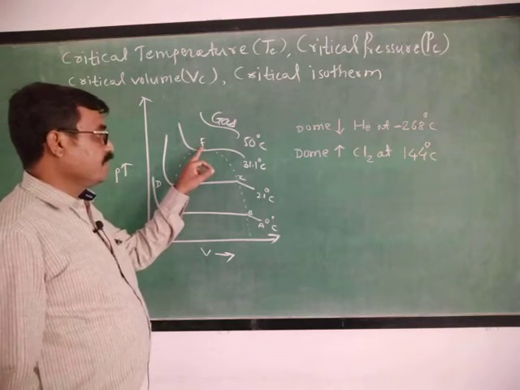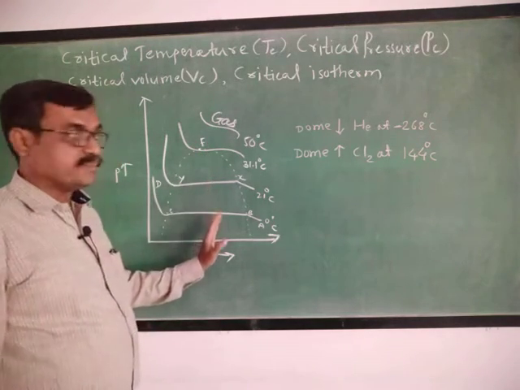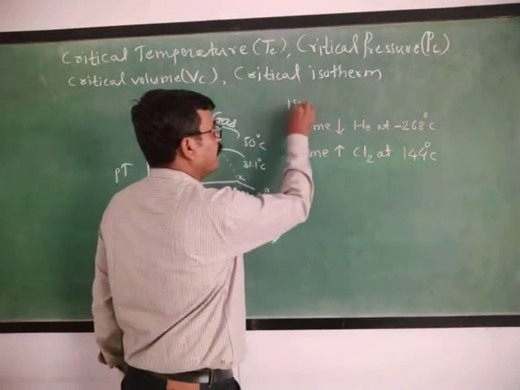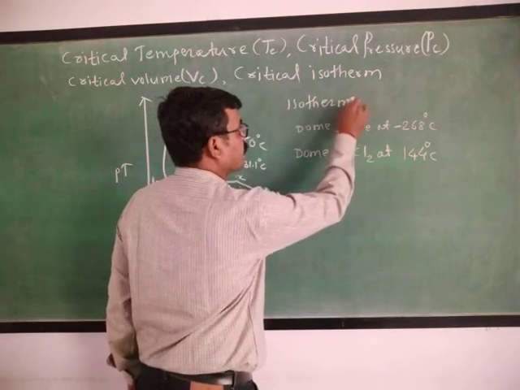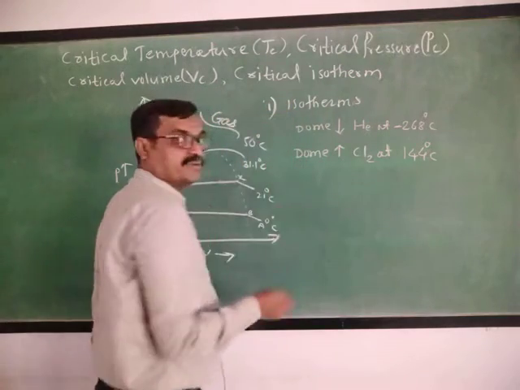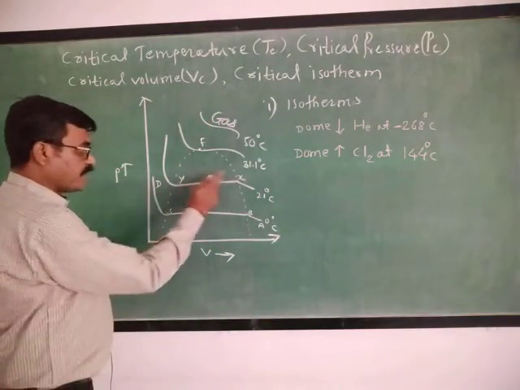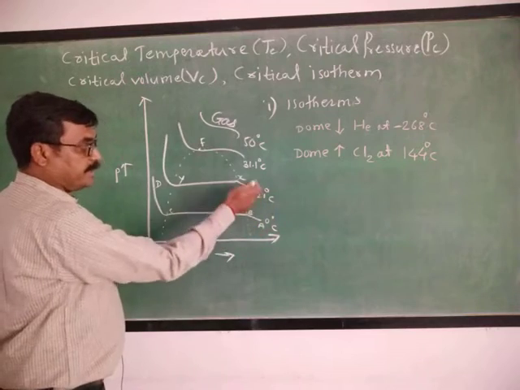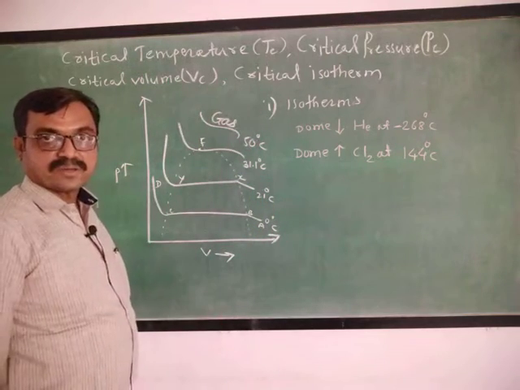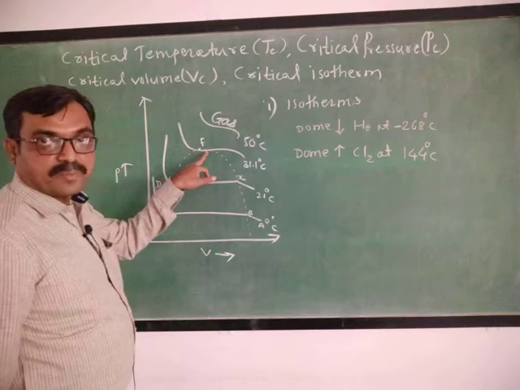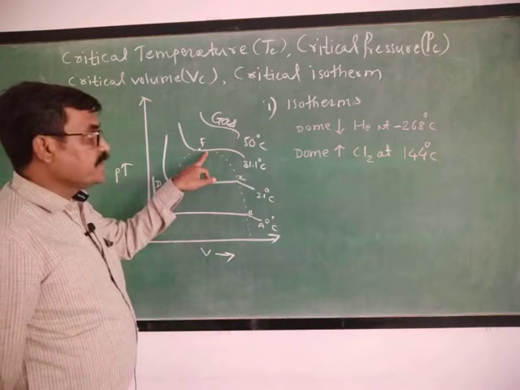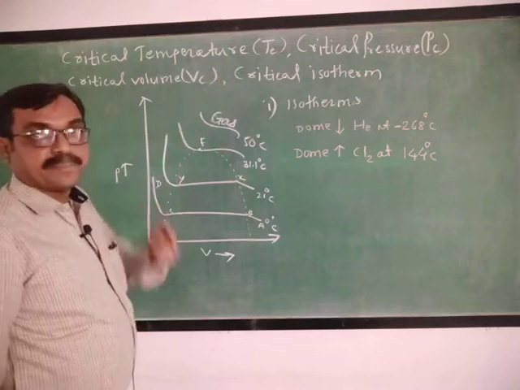All these are isotherms. Why are these isotherms? Because all these curves are plotted at constant temperature, that's why these are isotherms. And for this isotherm, 31.1 degrees Celsius is the critical temperature.